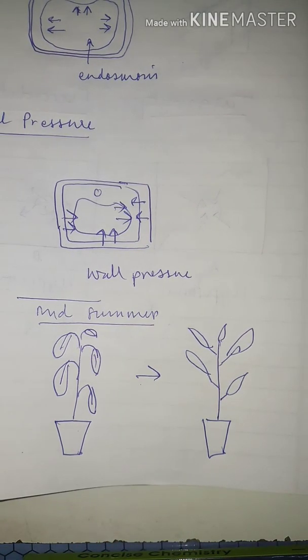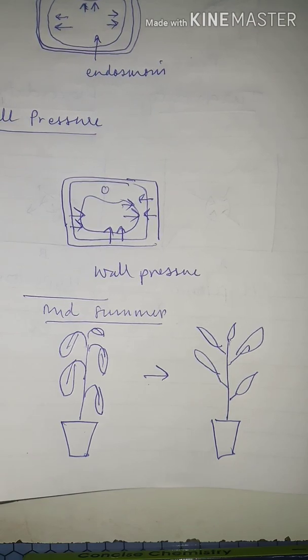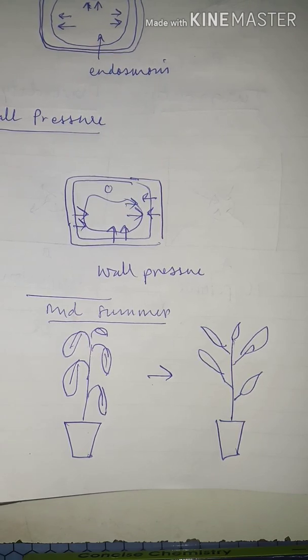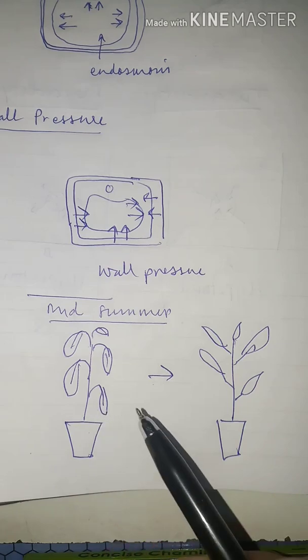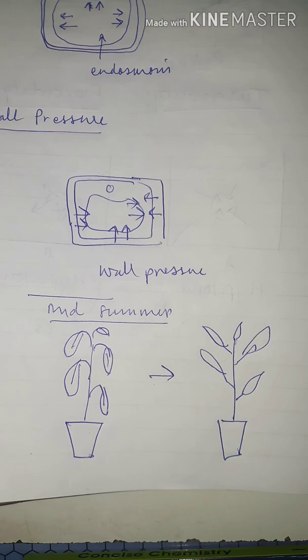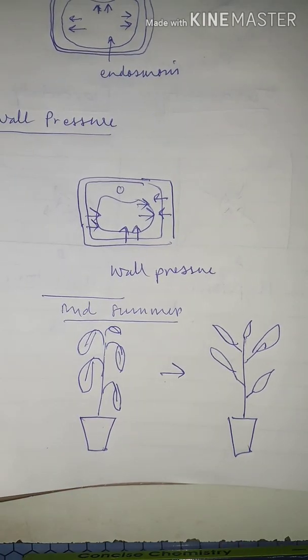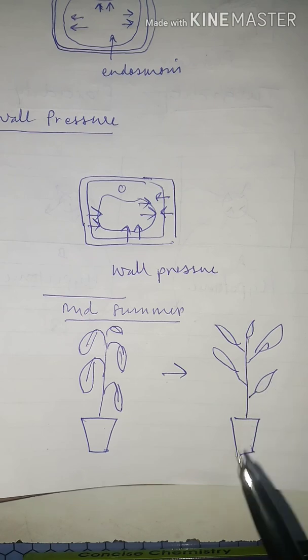So when the plant moves to the evening, it again starts absorbing water, and due to the absorption of water cells become turgid, and turgid cells provide rigidity, so the leaves again become erect. Here in the first figure, the cells of these leaves are flaccid, but here the cells of the leaves become turgid, thus leaves are erect. Clear?